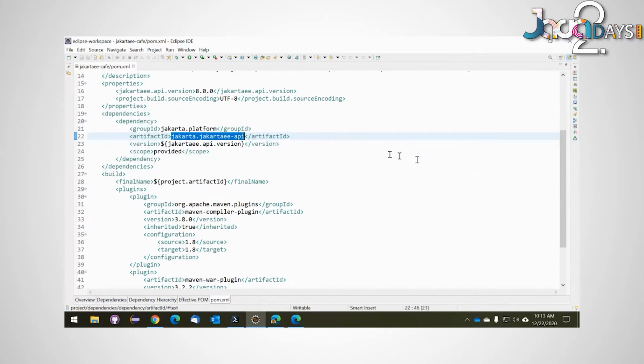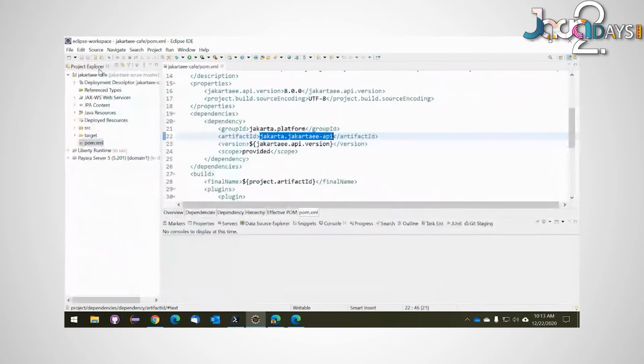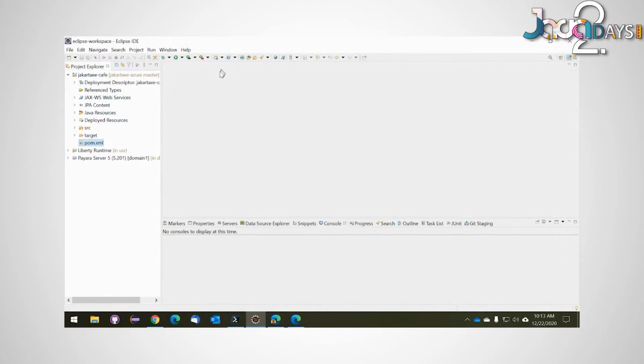I won't go over the details of this application. You can do that by yourself. It's basically a Maven-based application. It has all of the bits and pieces of Java EE, like CDI, JAX-RS, EJB, JPA.